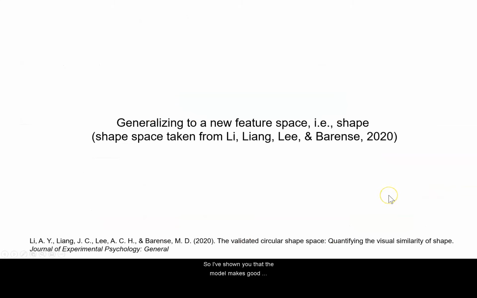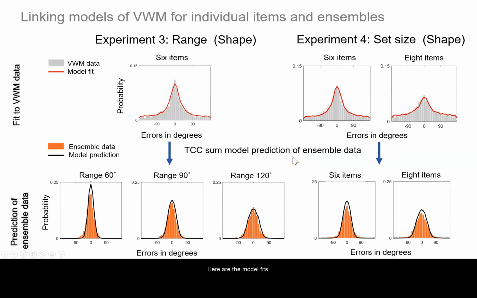So I've shown you that the model makes good predictions for ensemble memory for color, and now we might want to know whether it also does well for ensemble memory for other features. So in these experiments, we looked at memory for shape. And here are the model fits and the model predictions. So again, in two experiments, we manipulated either the range or the set size.